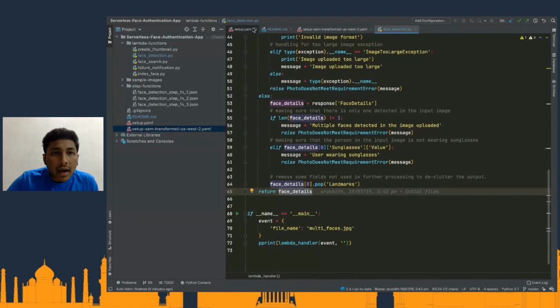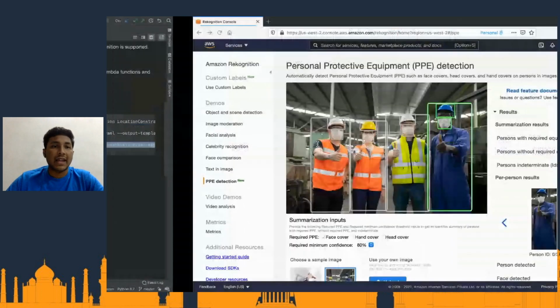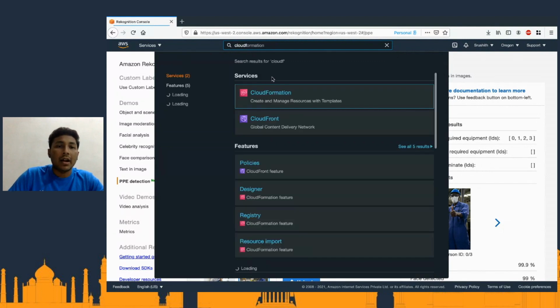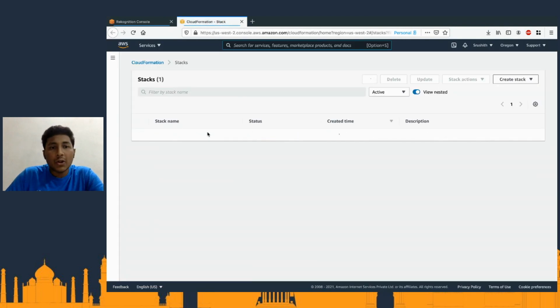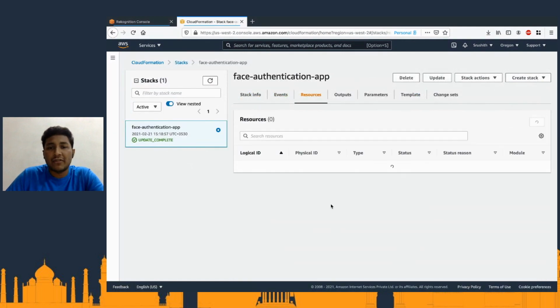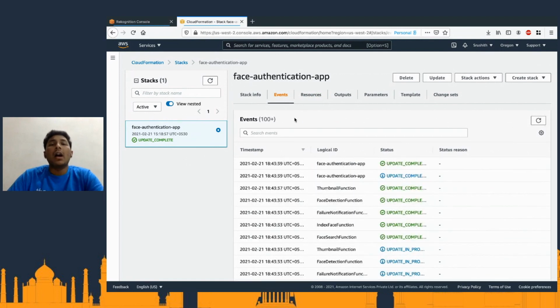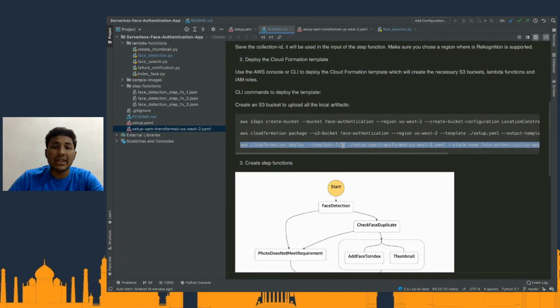Next, let me go to the README file, and you can just deploy this CloudFormation template, and it will deploy the CloudFormation stack. In the interest of time for this session, I have already deployed the template, because it generally takes a couple of minutes. As you can see here, I have already deployed the face authentication app, and a bunch of resources were created as a part of this. It has created a couple of S3 buckets, 5 Lambda functions, and an IAM role for my step function. So that is what it has done.